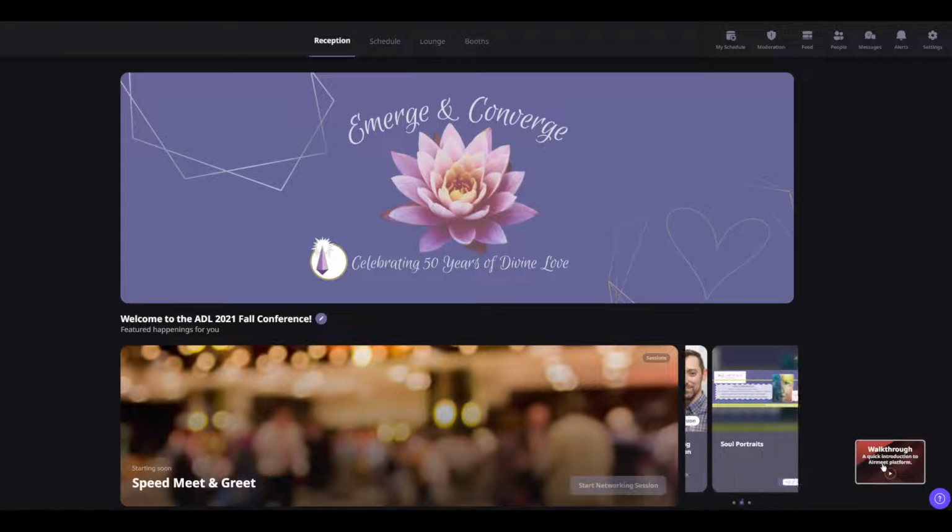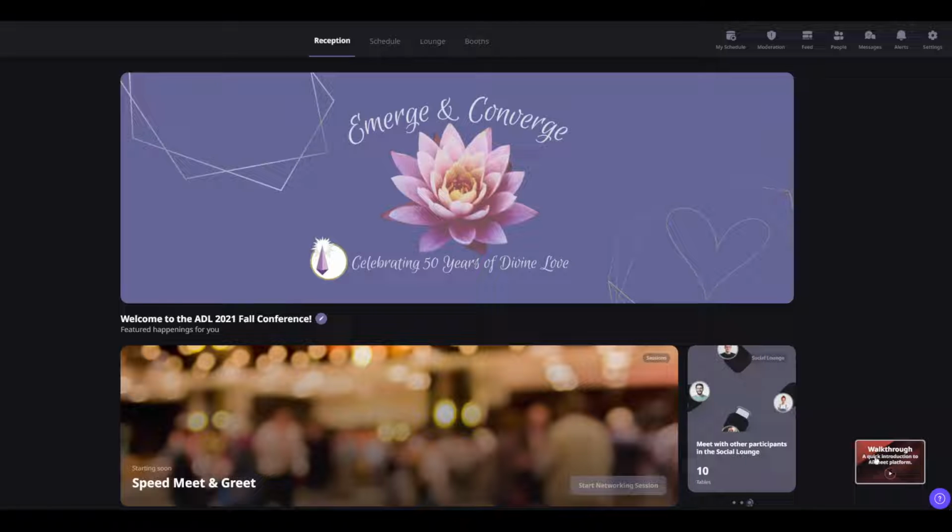However, on the bottom right, there is a walkthrough video that shows you a quick overview of how to use the platform. I definitely recommend watching that video as a first step, but this video will cover a lot of the same things. Over here on the right, we'll start with this side of the menu first, and then we'll go to the main areas of the event.